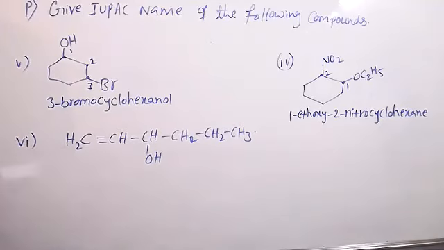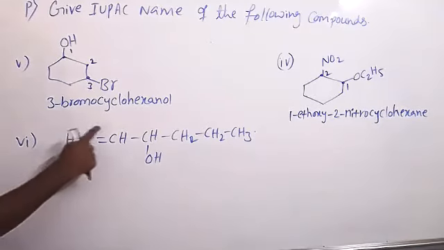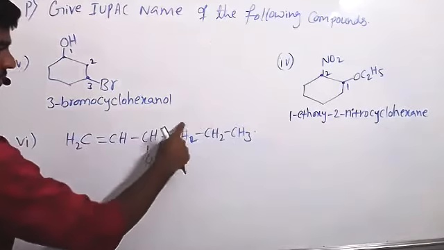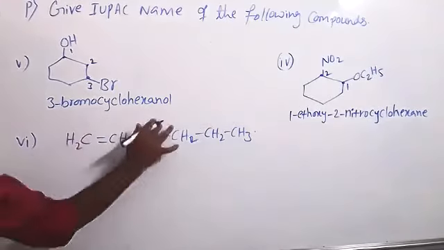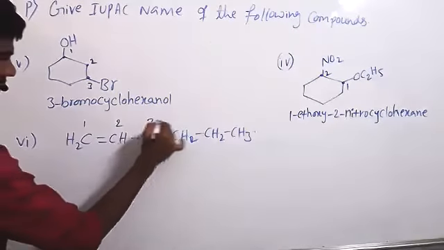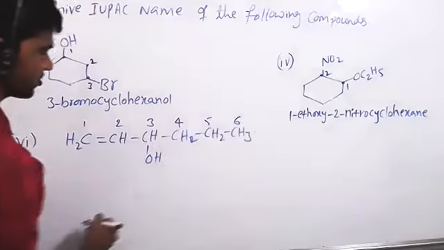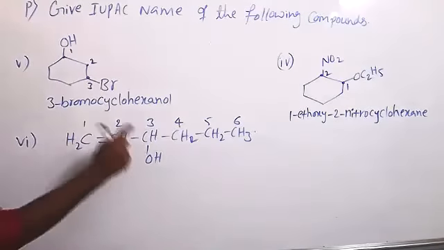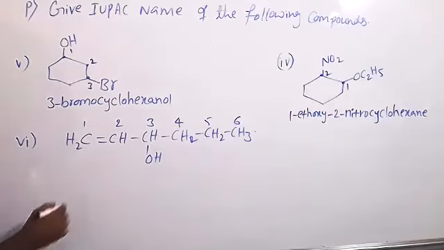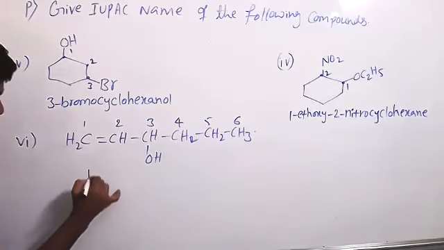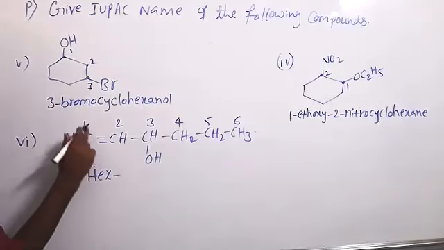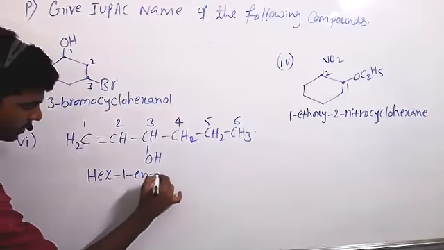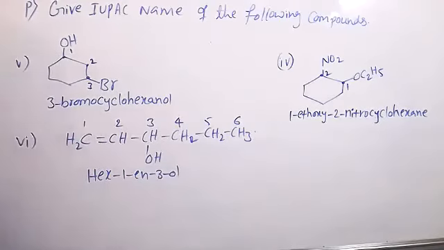From which side do we have to give numbering, left side or right side? Left side. So 1, 2, 3. Suppose if we give from the other side, 4 will come. So this is the only correct way: 1, 2, 3, 4, 5, 6. Here at the first carbon there is a double bond. At the third carbon OH is there. So total 6 carbons are there. Hex-1-en-3-ol.